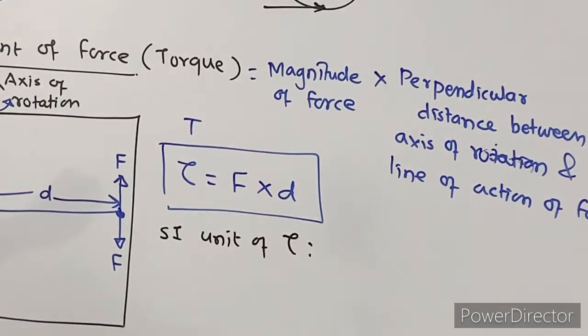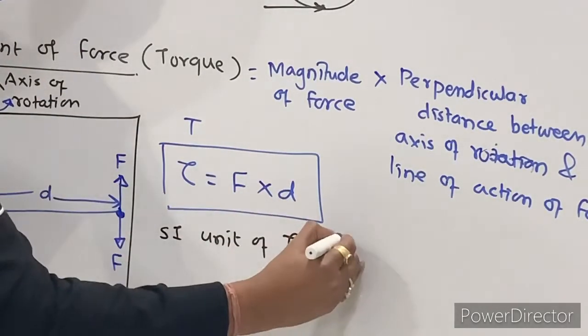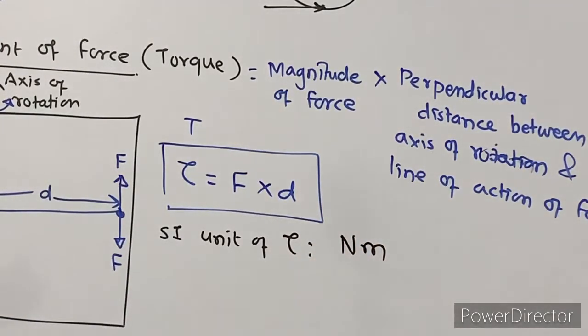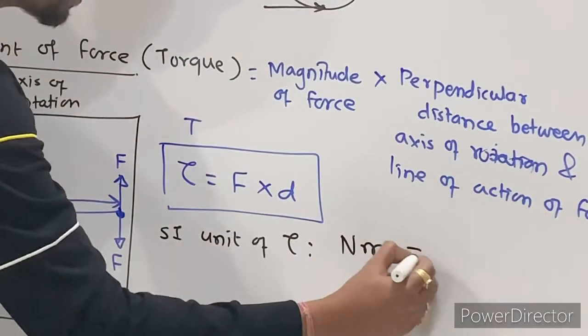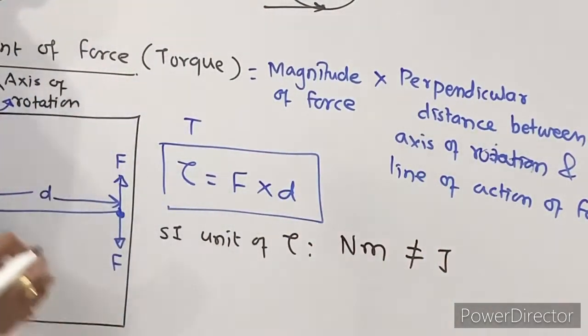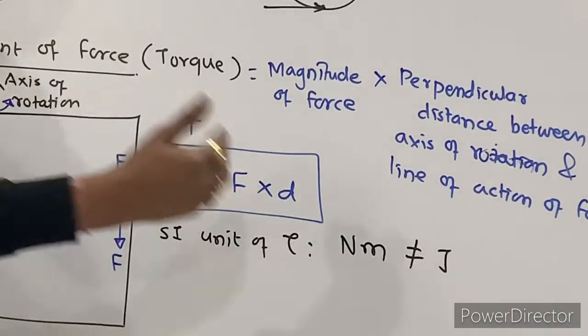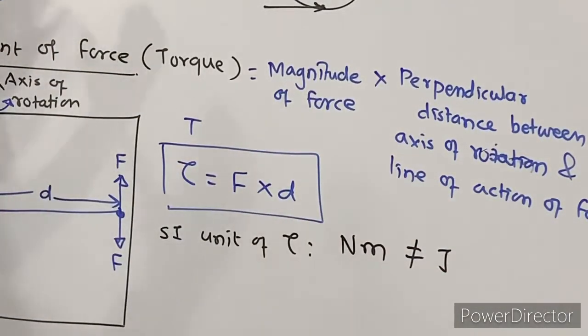So the SI unit of torque: force is in Newton, distance is in meter. So this is Newton meter, right? Now you cannot write this as joule, because work is also force into displacement. So they are also force into displacement, right? So here you cannot write this Newton meter as joule. Why? I will come to that one.